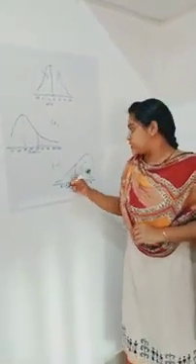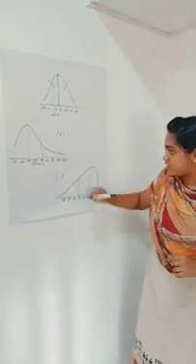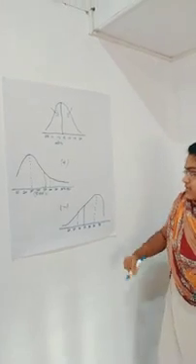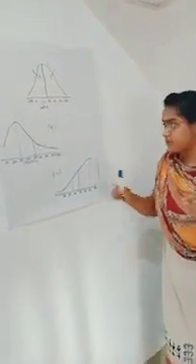And under negative skewness, here comes the mode approximately here, and the mean will be a lesser value and it becomes here. So here mean is lesser than median is lesser than mode.